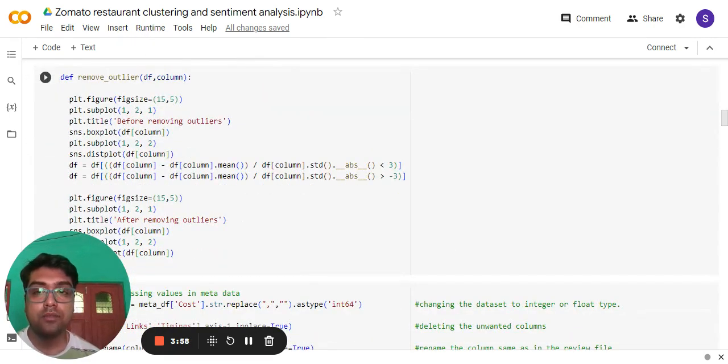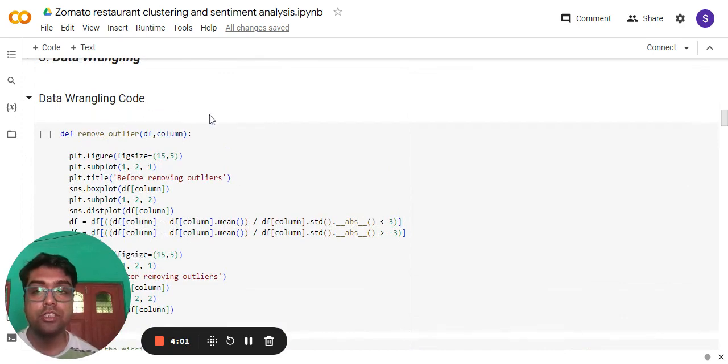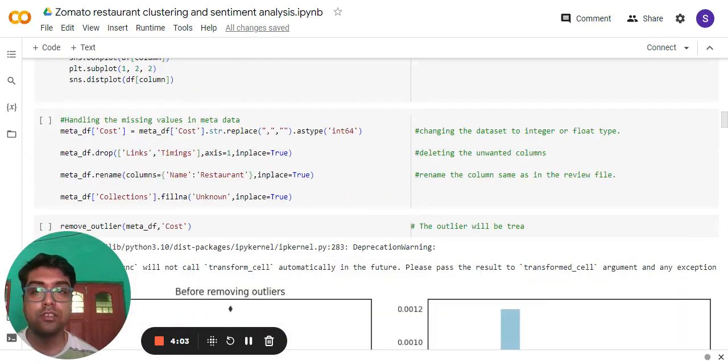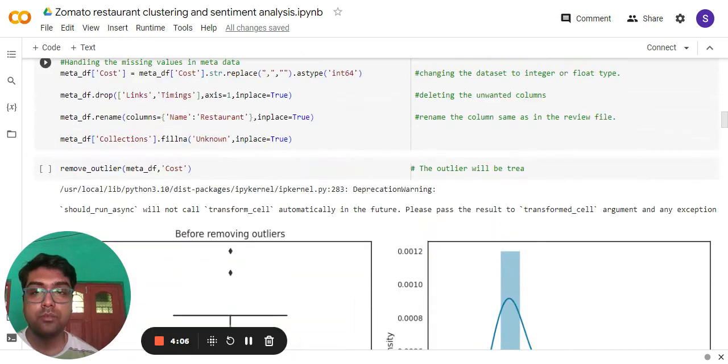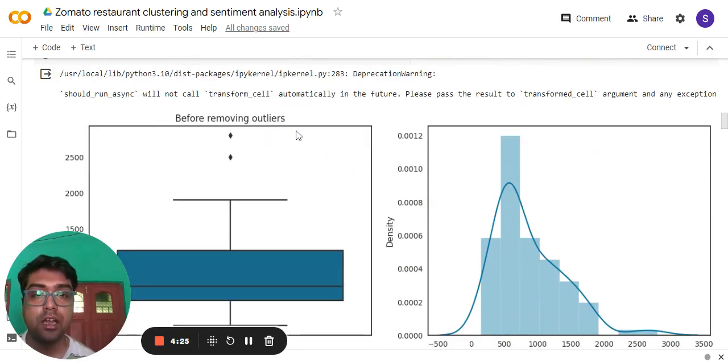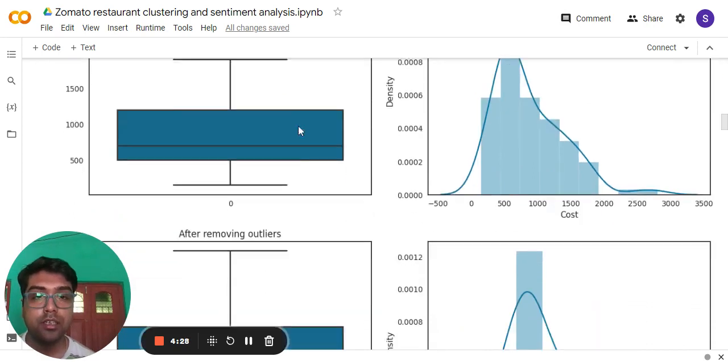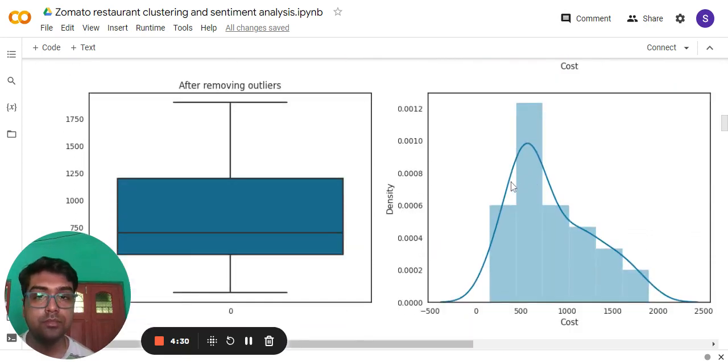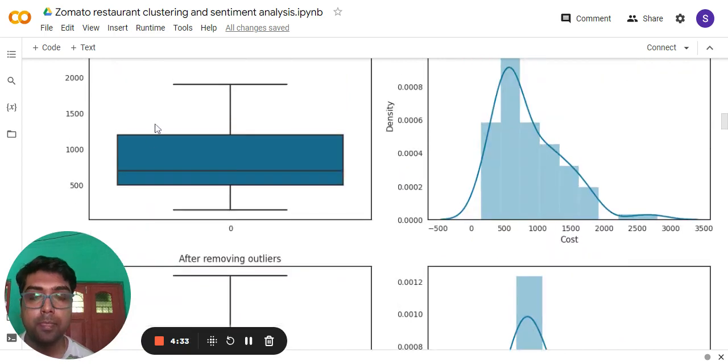Now under the data wrangling portion, I have started with removing the outliers under the cost column, and also removed some of the columns which are not required, links and timings, and then renamed the name column of the meta file as restaurant because it is indicating the name of the restaurant, and also replaced the missing values under collections as unknown. Now, after removing the outliers from the cost column, here is a visualization. There are no outliers.